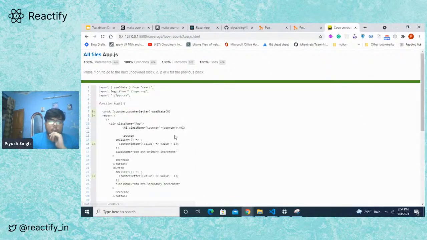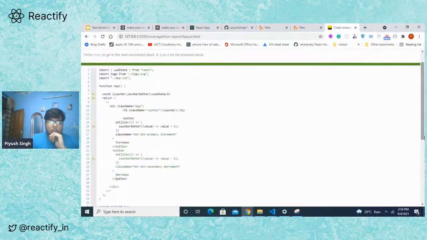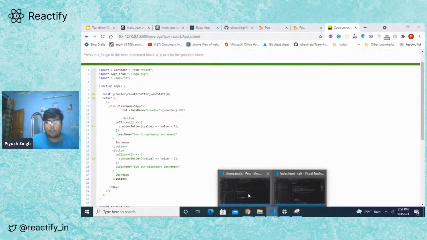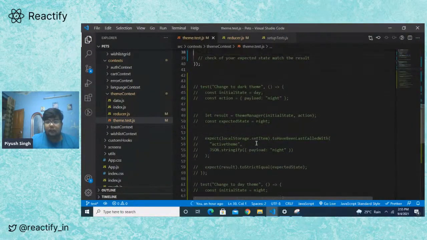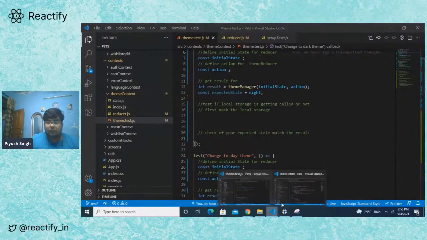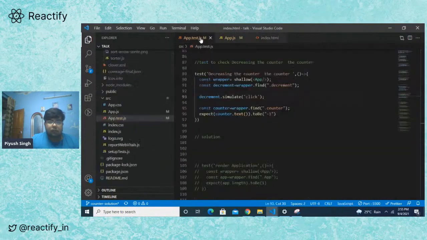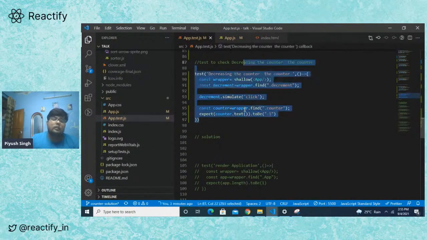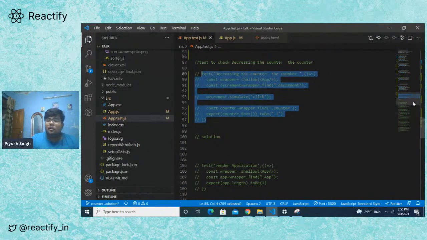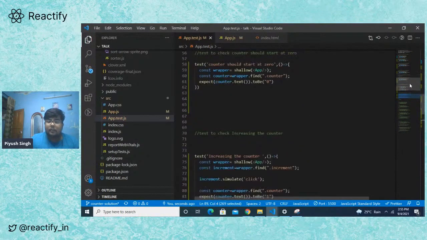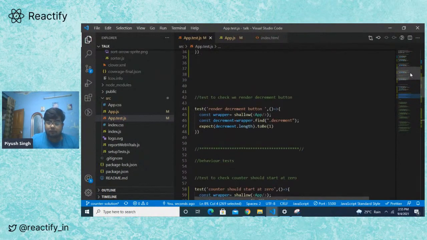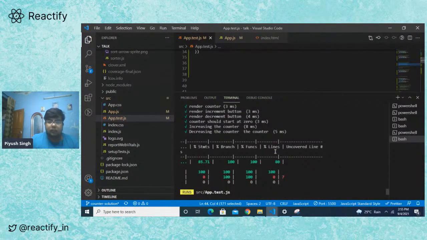As you can see, all of this has been covered. So currently all of our lines are covered, which is not really possible in a real production app. So let me just remove some of my tests to show you what it tells you when you haven't covered all of your lines. We go to app.test and remove the tests from the decrement button. We remove all the tests that cover the increment and decrement buttons, and it will tell us that you haven't covered the decrement buttons as of now.